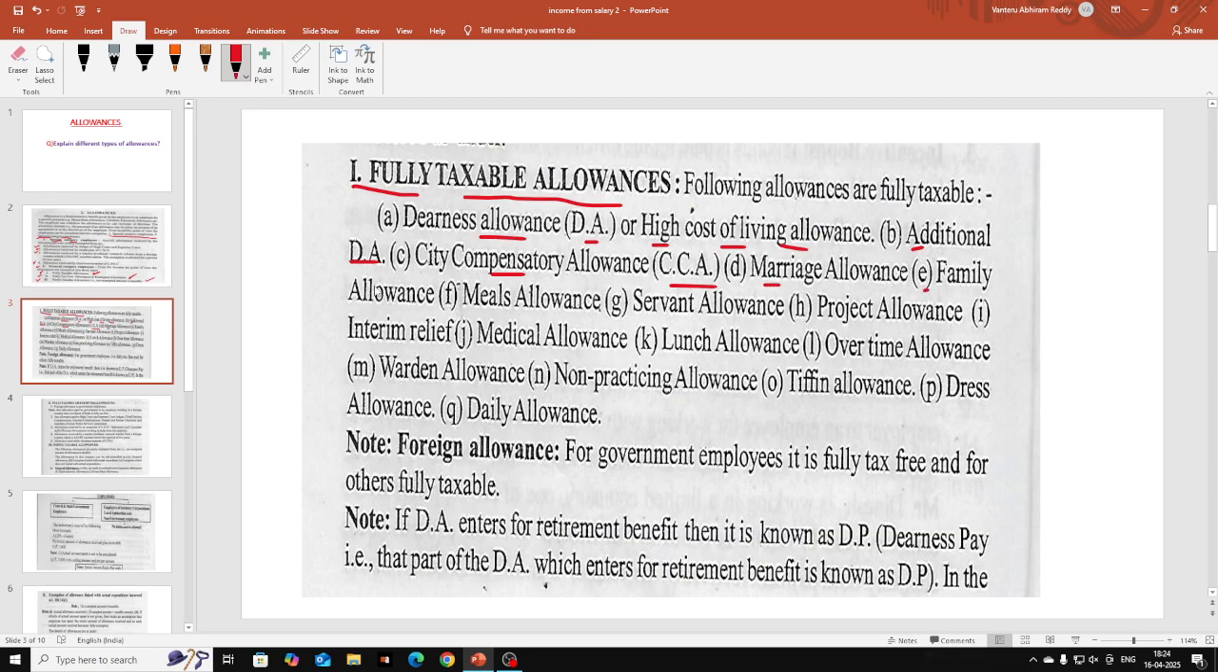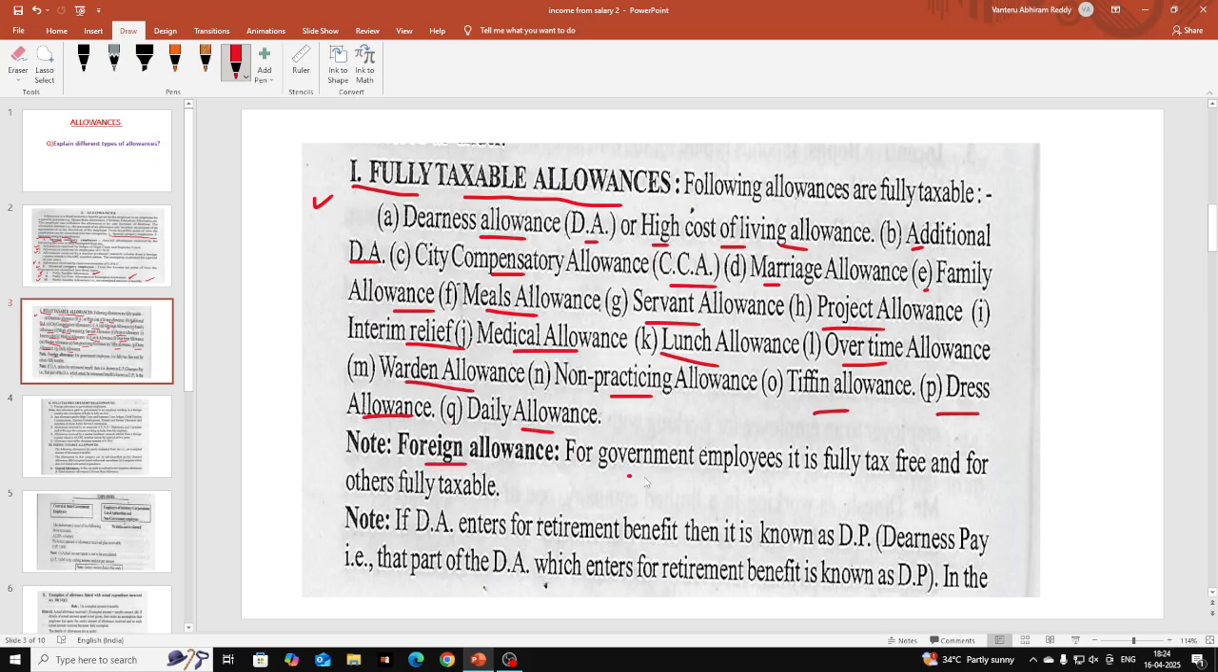Marriage allowance, family allowance, meals allowance, servant allowance, project allowance, interim relief, medical allowance, lunch allowance, overtime allowance, warden allowance, non-practicing allowance, tiffin allowance, dress allowance. Okay, so daily allowance, dress allowance is different and uniform allowance is different, remember that. So if assessee gets any allowances like this, these are fully taxable. So immediately you can write full amount under allowances.